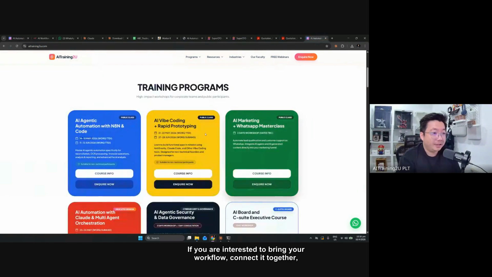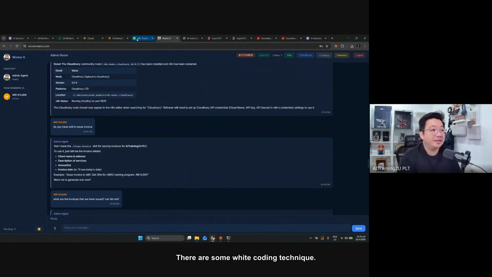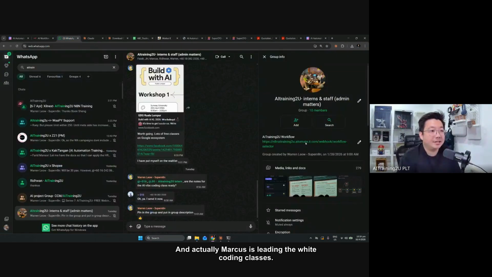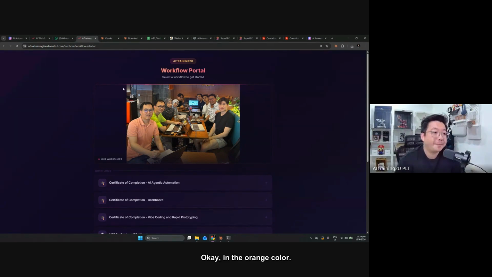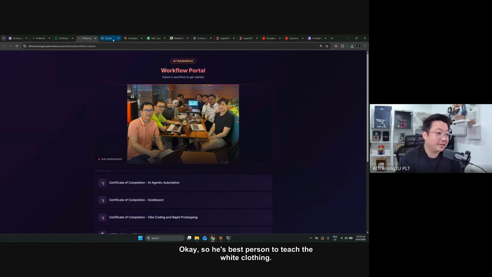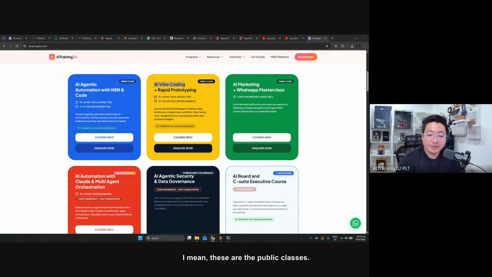Okay. Then this one is the vibe coding. If you are interested to bring your workflow, connect it together, become something like this, or something like the panel that I showed just now, there are some vibe coding techniques, and actually Marcus is leading the vibe coding classes. Marcus is over here, in the orange color. Marcus is the expert in UI UX. He's from the IT field, so he's the best person to teach vibe coding. So if you are interested, feel free to sign up. I will share our website over here.